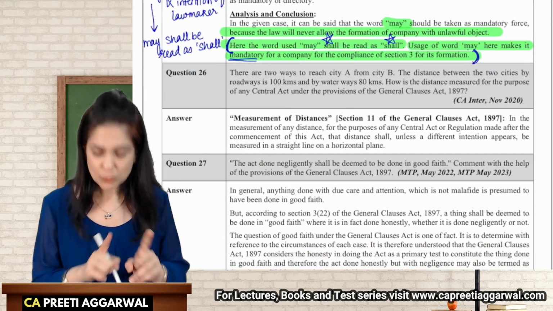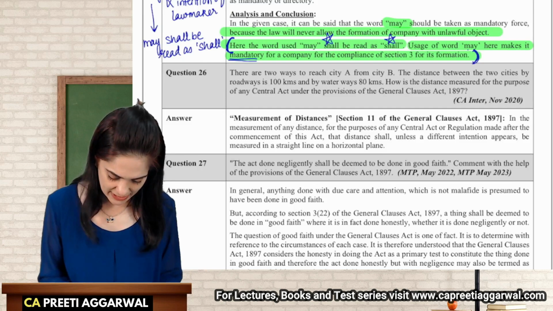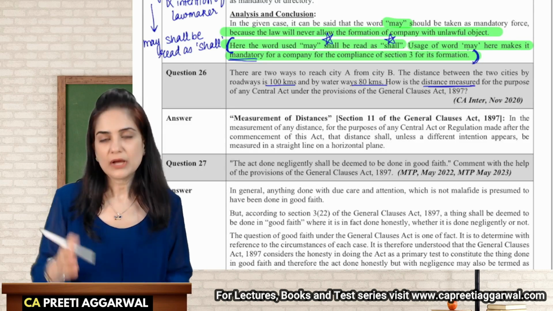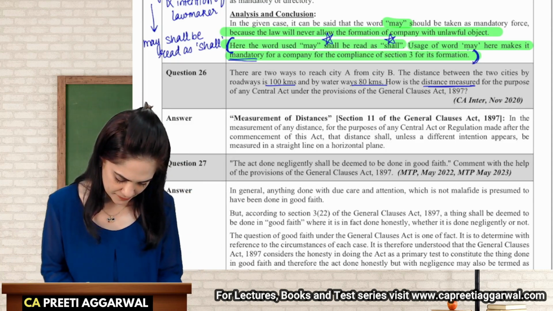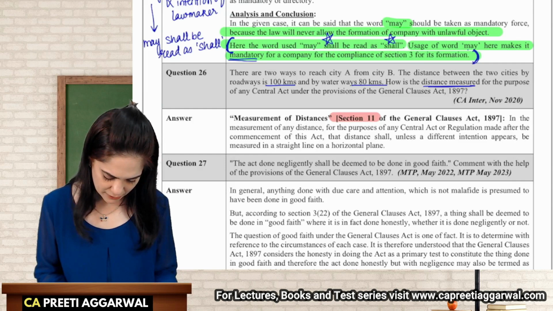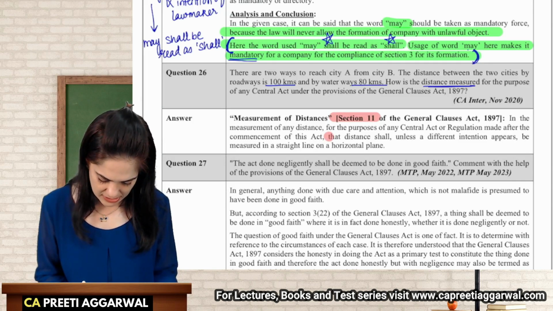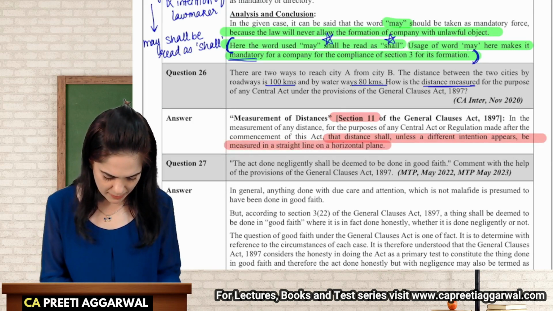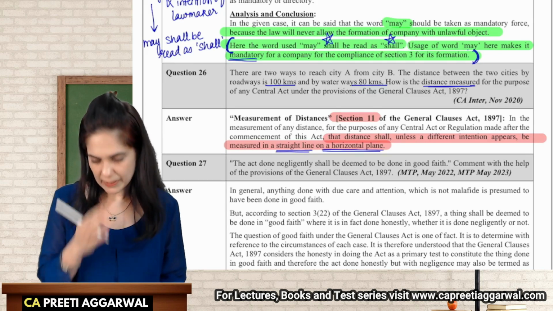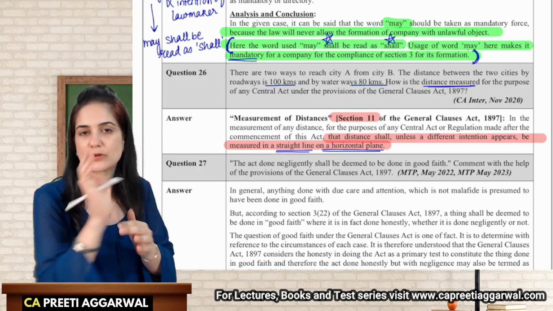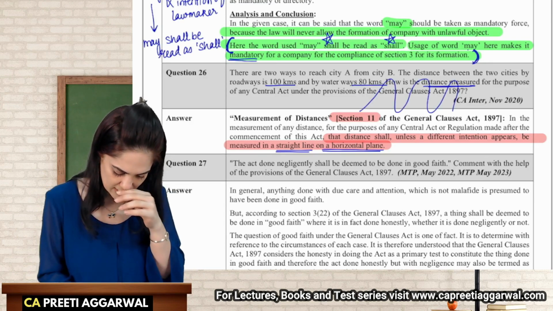There are two ways to reach city A, roadways and waterways. How is the distance measured? On a straight line, straight plane, that is given in Section 11. Yes, in the measurement of distance, unless a different intention appears, the distance will be measured in a straight line on a horizontal plane. I will measure it in a straight line, I will not go around.